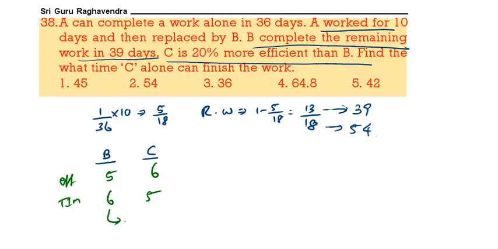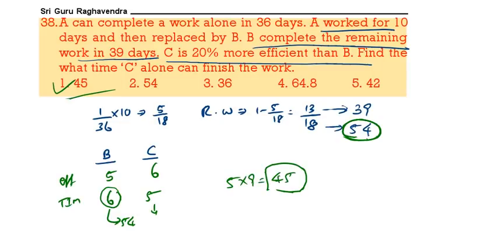Now 6 parts equal to 54, 5 parts equal to how much? Because total work is completed by B in 54. So 6 parts 54, 5 parts equal to 5 into 9, that is 45 days. 1 is the correct answer.